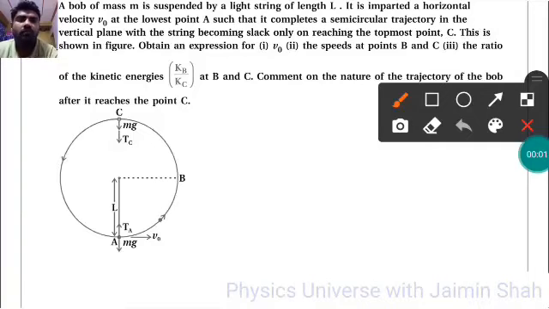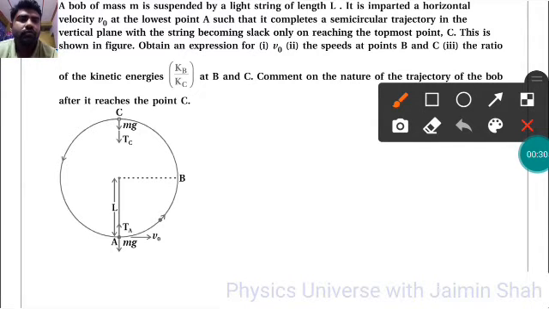The question is: a bob of mass m is suspended by a light string of length L. It is imparted a horizontal velocity v0 at the lowest point A such that it completes a semicircular trajectory in the vertical plane, with the string becoming slack only on reaching the topmost point C. This is shown in the figure. Obtain an expression for v0 first.